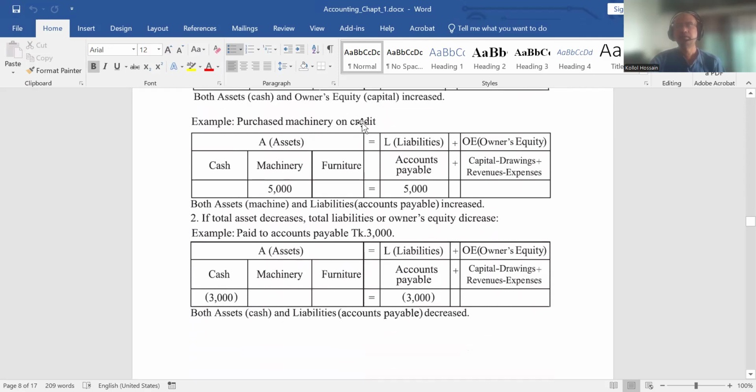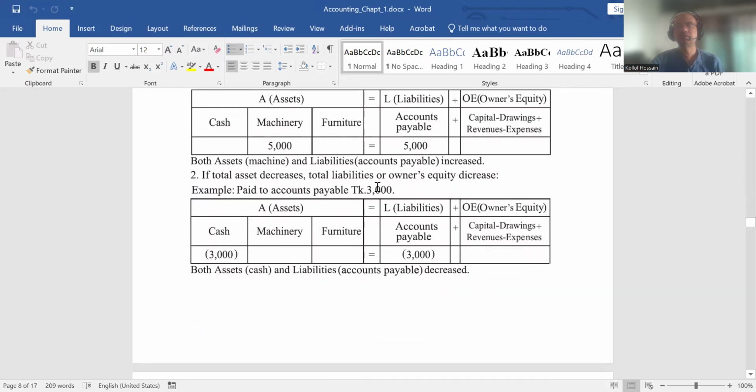Purchase machinery on credit. If machinery is purchased, then what will be the impact on the equation? Machinery will increase by 5,000 and liability will increase by 5,000, since the purchase is on credit, not cash. So accounts payable liability increases 5,000 and asset machinery increases 5,000. This is the impact, the same impact on both sides.